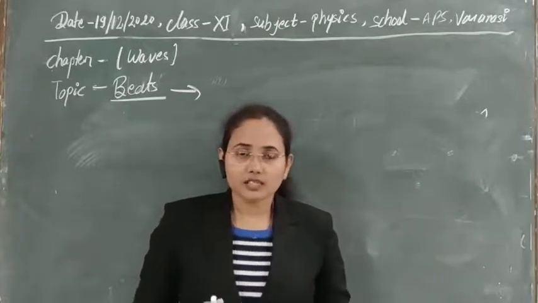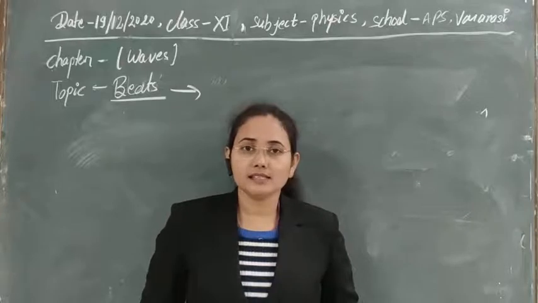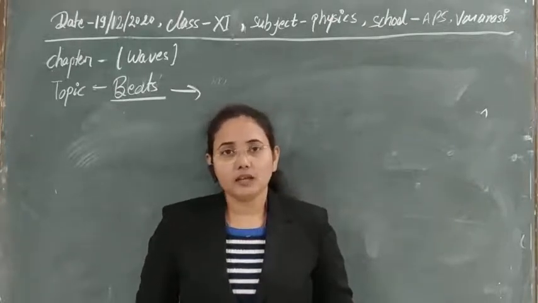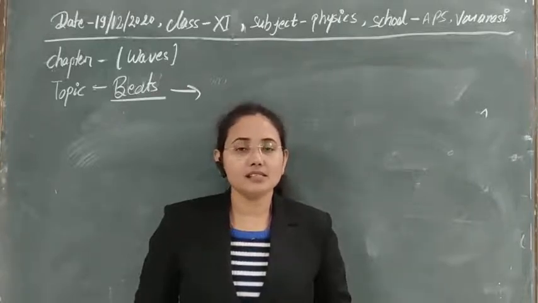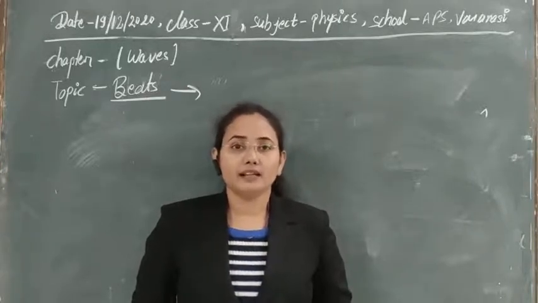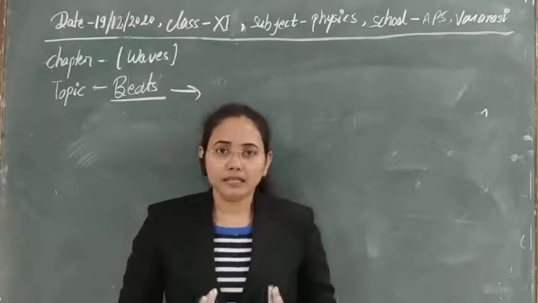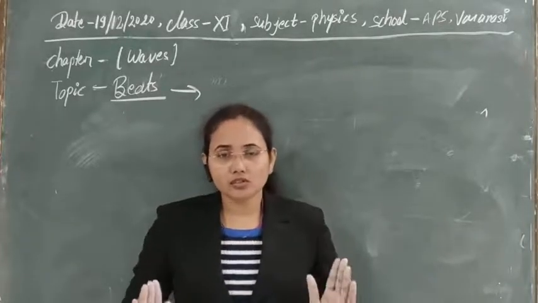For the production of beats, the compulsory conditions are that the amplitudes of the two waves should be equal, and their frequency difference should not be greater than 10. So I think the concept of beat is clear. This is also superposition.